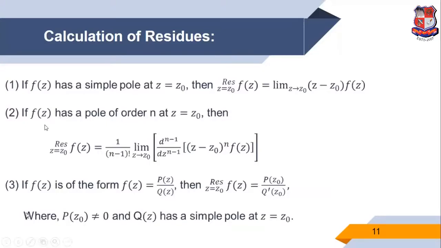And third, if f of z is of the form p of z by q of z, then the residue at z is equal to z0 of f of z is equal to p of z0 upon q dash of z0, where p of z0 is not equal to 0 and q of z has a simple zero at z is equal to z0.